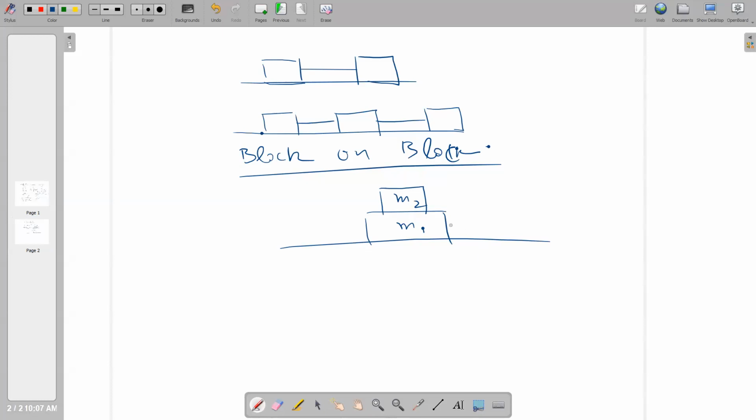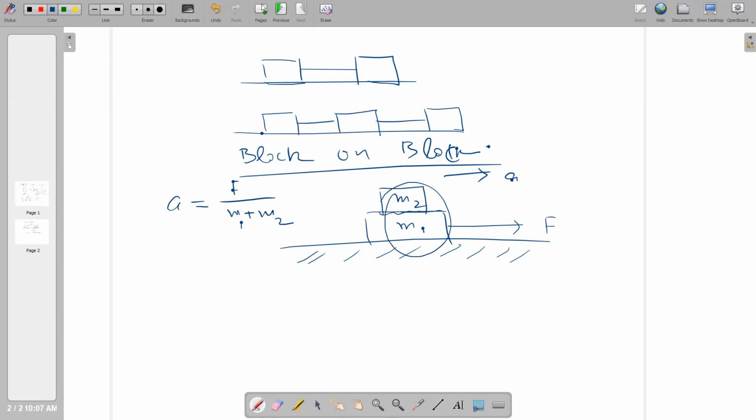If the force is acting here, and this is the frictionless surface and here is a friction, then how can we control the situation? The first question is, if both bodies are moving, it means they are moving with the same acceleration. To find the same acceleration, what we will do? We will divide the force by the sum of these masses, M1 plus M2. In this way, you can find the acceleration.